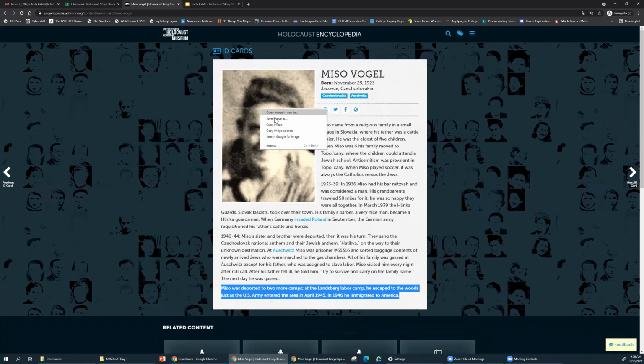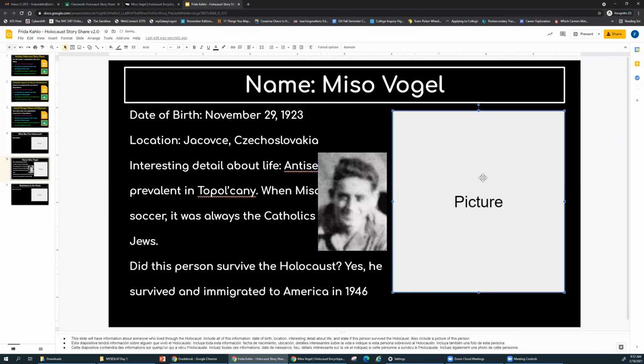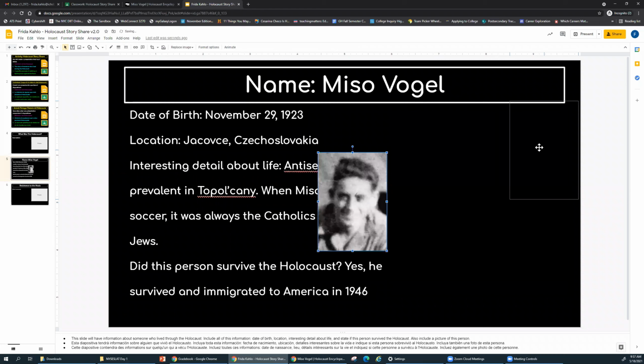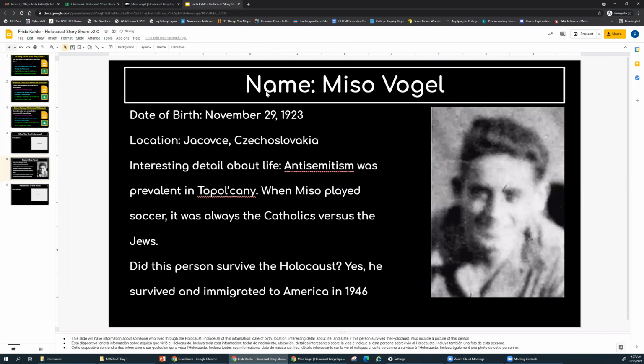Okay, once again, right click, copy image, and paste it. So Control V, and there you go. All right, and so that is complete. So this is what a complete slide will look like. That's basically what you have to do for this slide.